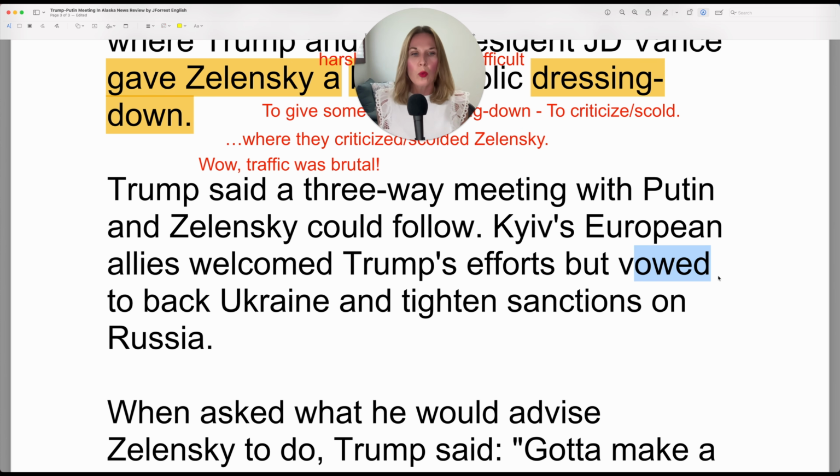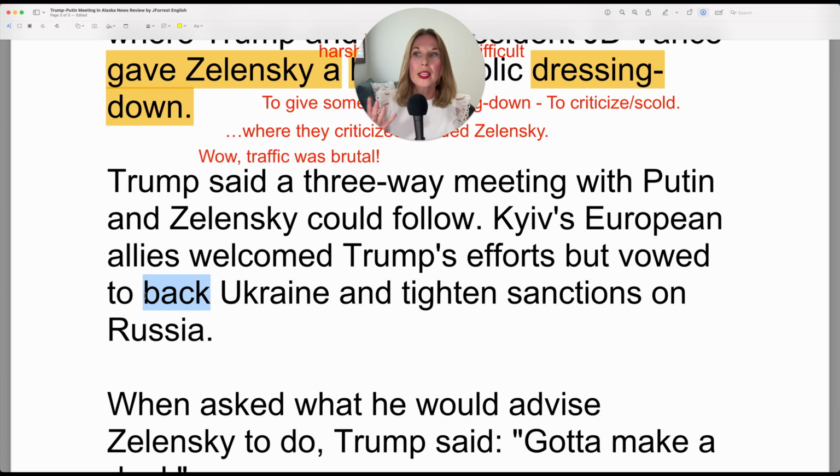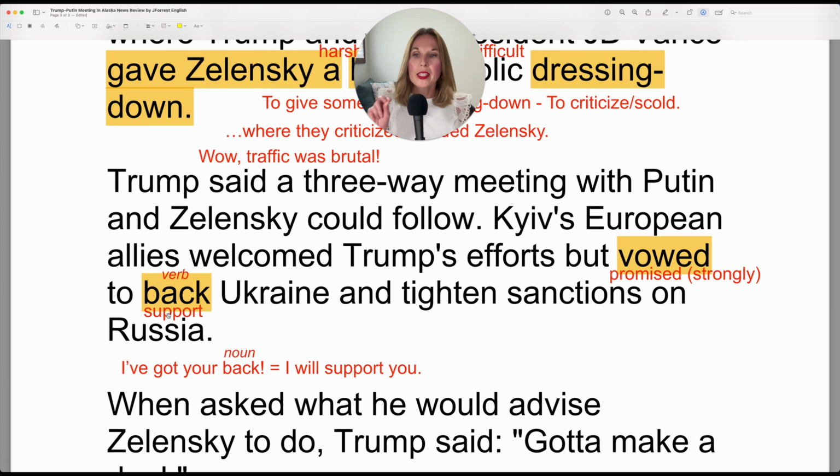So a similar word choice could be promised, but promise to back Ukraine. So back means to support. So they promised to support, but vow sounds even stronger than promise. Now, in this case, back is a verb, to back. That's the infinitive.